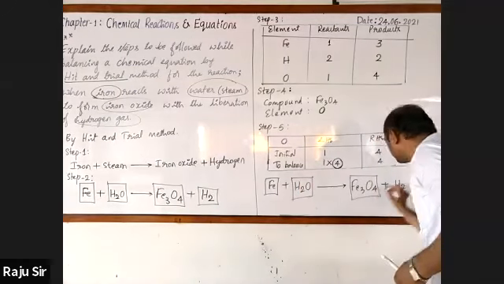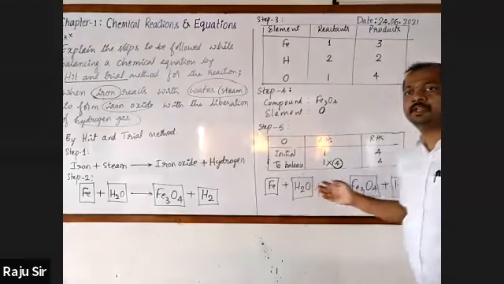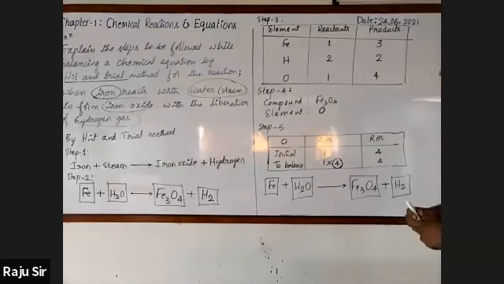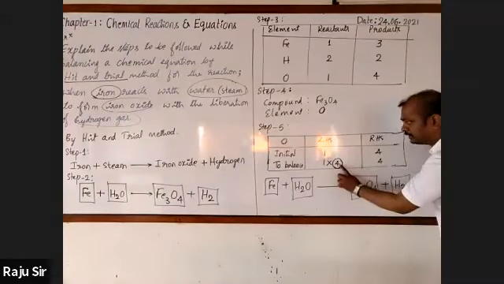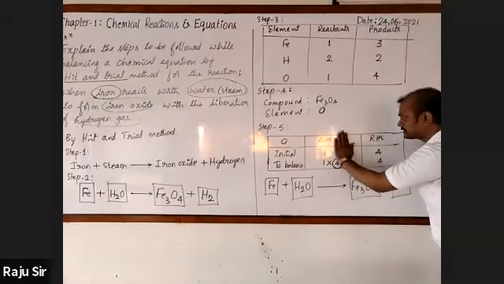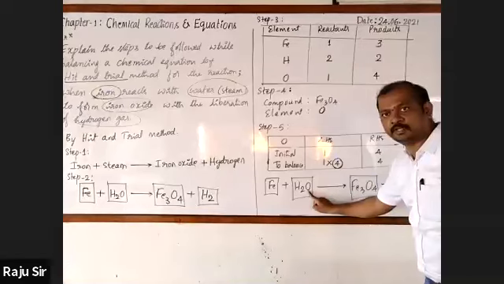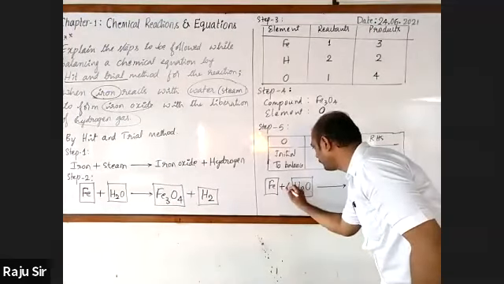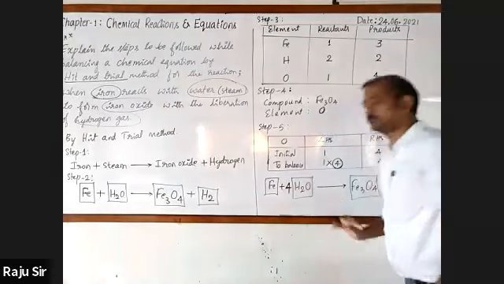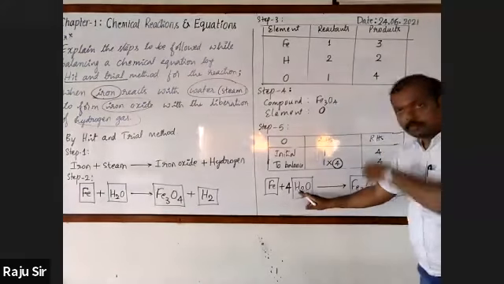The balancing process is very simple, but by the hit and trial method, it is much needed to follow these steps. Here, 4 has to be multiplied where? On the reactant side or product side? Reactant side. Oxygen is here, so I'll multiply 4 here. Followed? Now, observe.